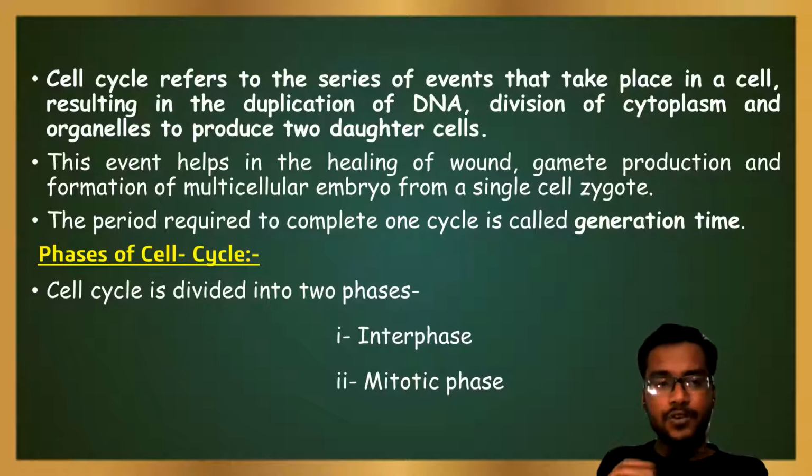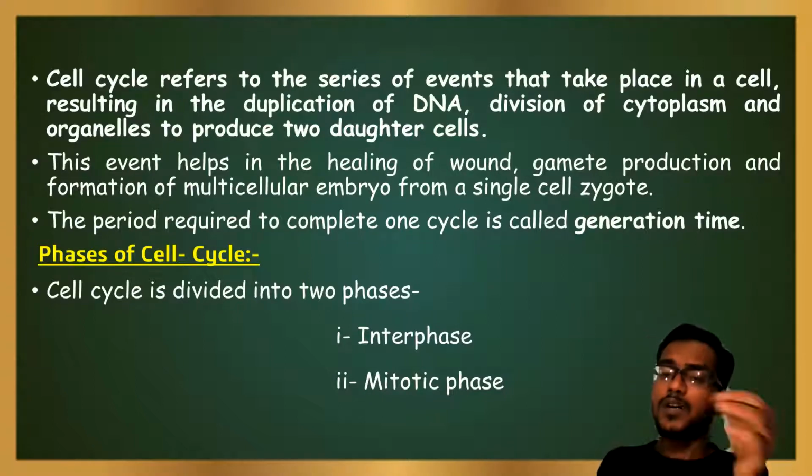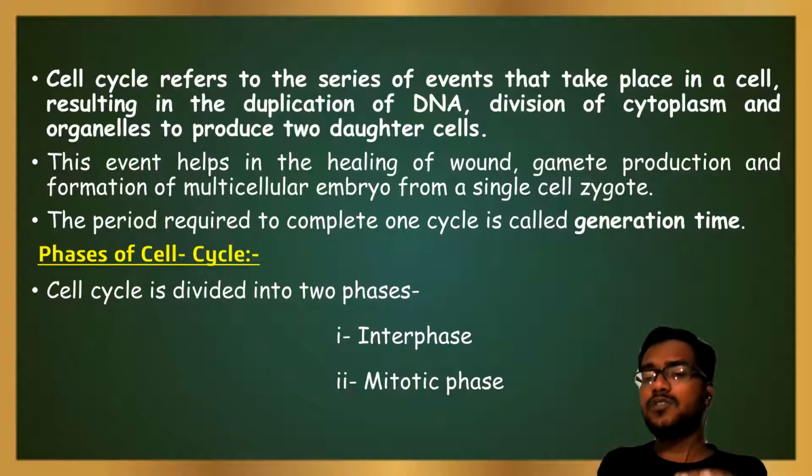Each individual has a certain duration of time. In that time, they produce daughter cells from the mother cell. That duration of time is known as generation time. Like human beings have a generation time of 24 hours and bacteria have a generation time of 20 minutes.